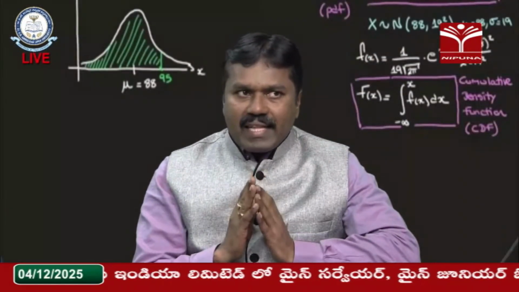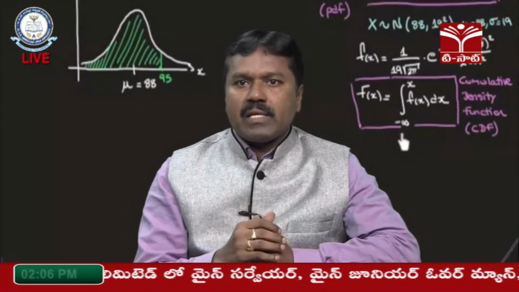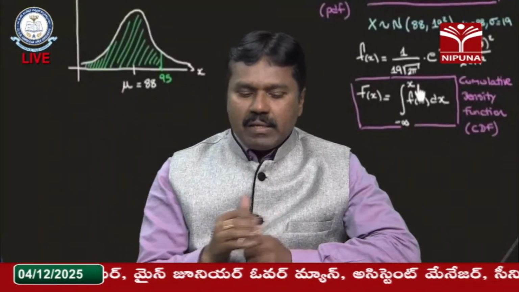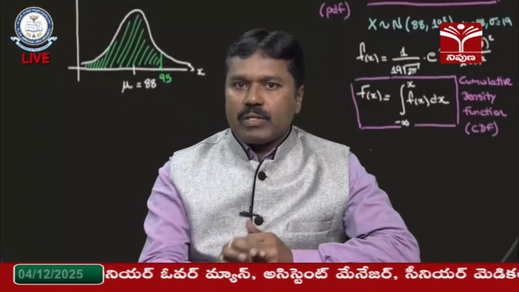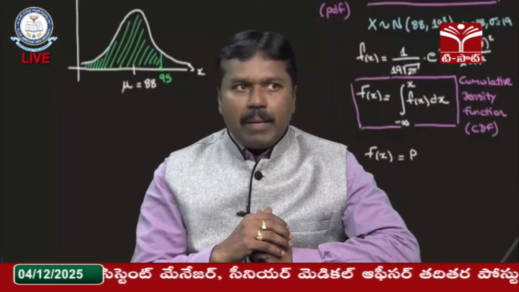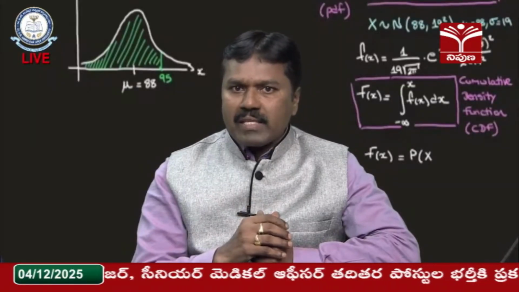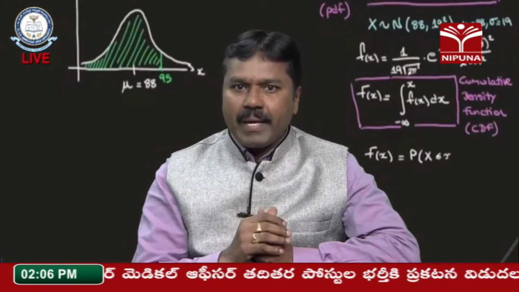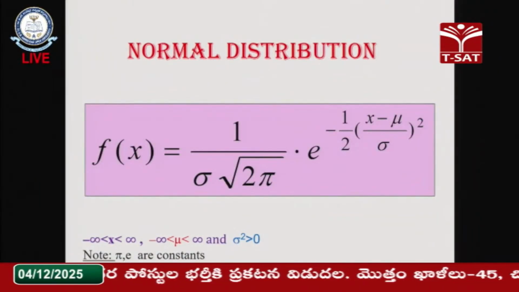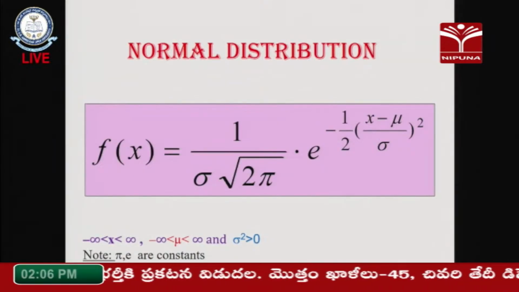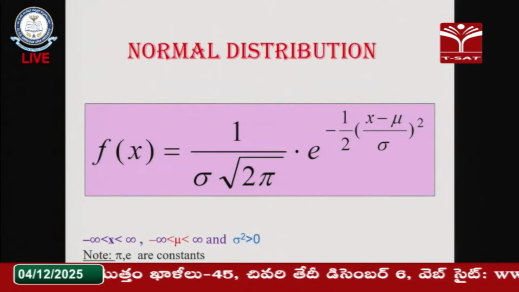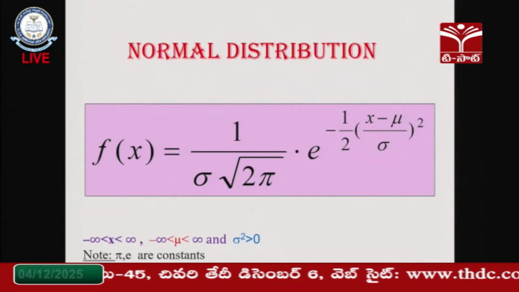Any distribution said to be a normal distribution should satisfy certain properties. Before defining the normal distribution, we define the parameter range also. x lies between minus infinity to plus infinity, and the parameter mu also lies between minus infinity to plus infinity. That is why we say this is a continuous distribution. The standard deviation sigma and variance sigma square are greater than 0, never negative, always positive.